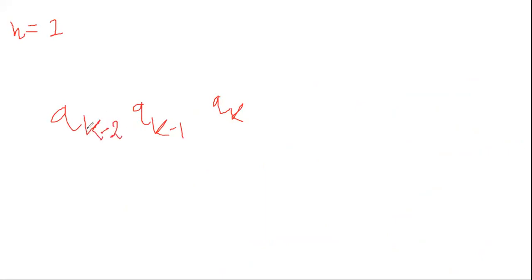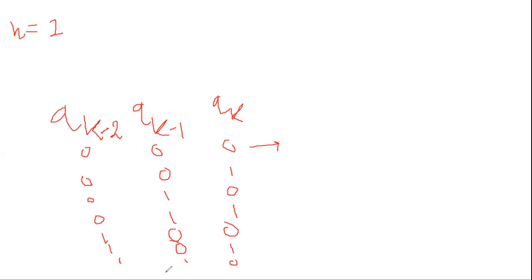How much combinations are there? 3 combinations are there. So it should be 0, 0, 0. Okay. 0, 0, 1, 0, 1, 0, 0, 1, 1, 1, 0, 0, 1, 0, 1, 1, 1, 0. Then lastly 1, 1.